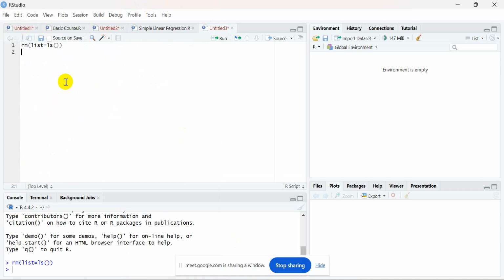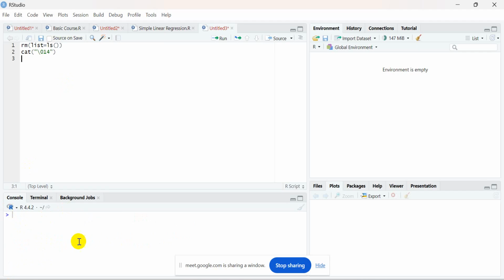So let me clean the environment. Just for cleaning the environment, you need to remember this particular line of code. And for removing the console details, please use the cat function. So these two things should be used just to clean the environment as well as the console.